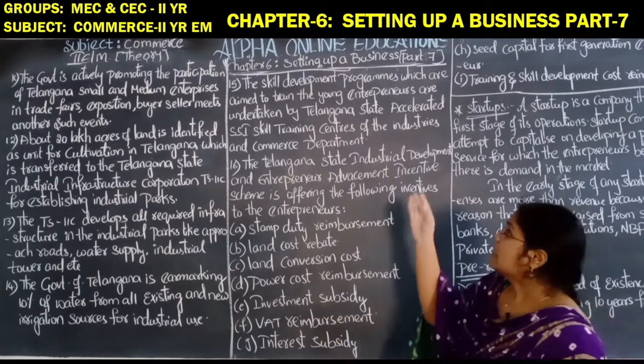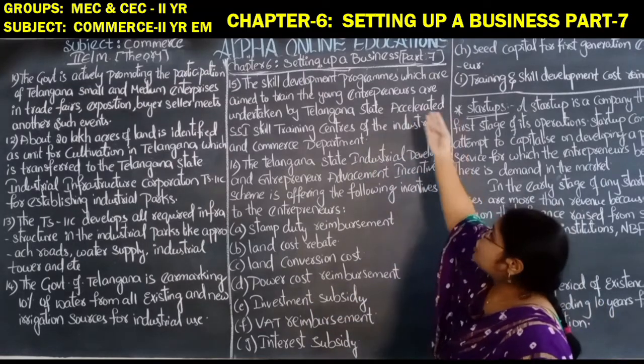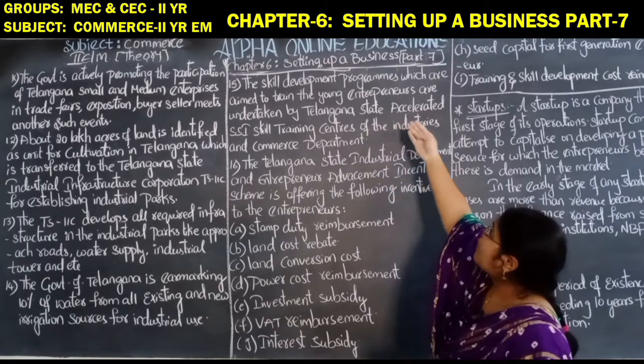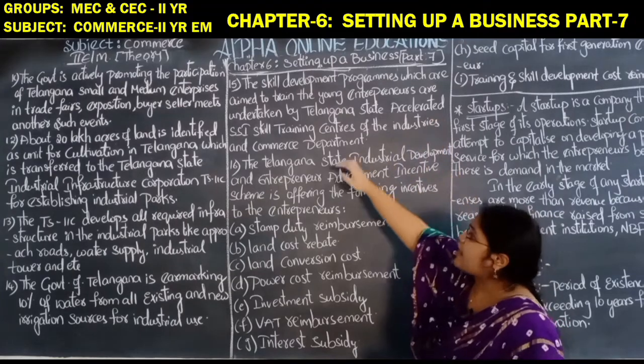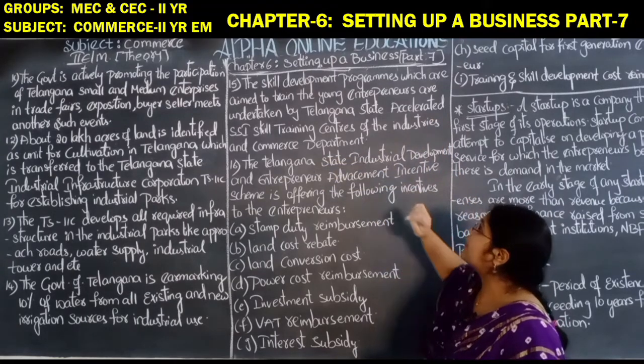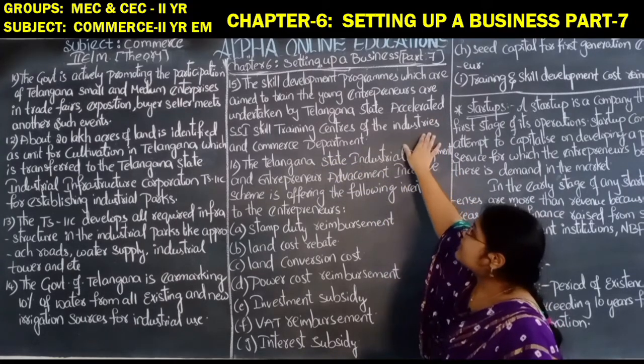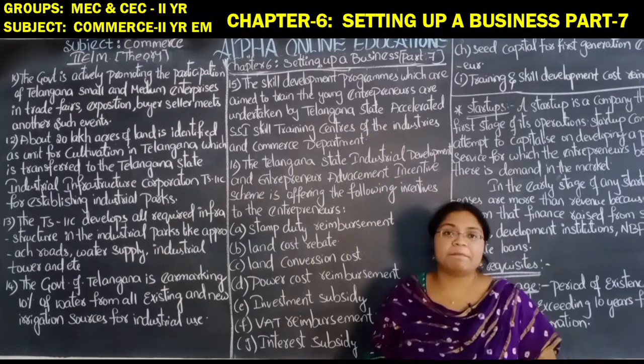The skill development programs which are aimed at training young entrepreneurs are undertaken by the Telangana State Accelerated Skill Training Centers under the Industries and Commerce Development Department.